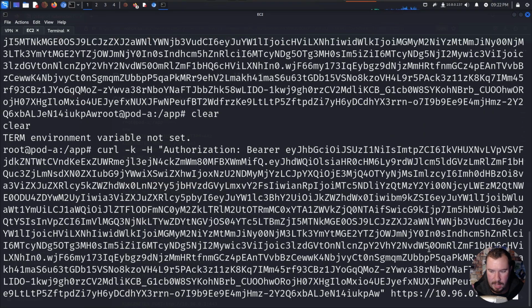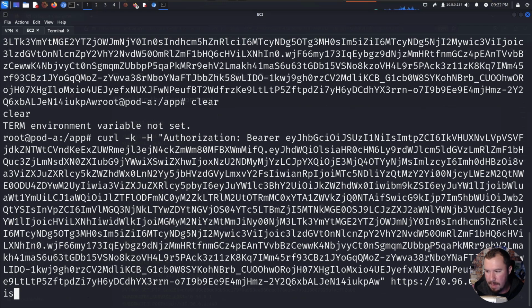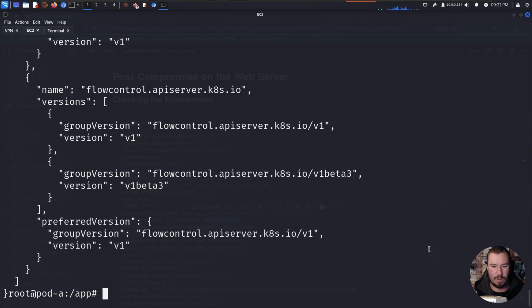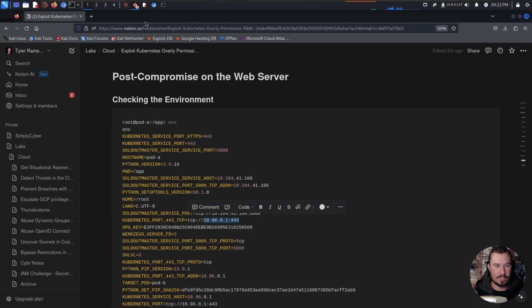Like so, and APIs. We want to see what APIs might be running on the machine, and let's hit enter. If my syntax is correct, it will work. If my syntax is not correct, it won't work. And it looks like my syntax was correct. So let's add that to our notes as well.